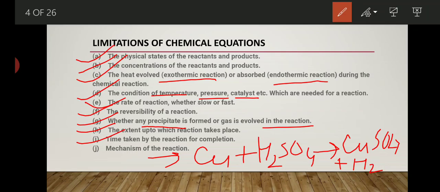Next is the time taken by the reaction for completion, means how much time is required for any reaction to get complete. That is also not mentioned. Some reactions get completed in 1 hour, some in 1 week, some take a time of 1 year also. So there is no time limitation for any chemical equation. That is also one of the drawbacks of the chemical equation. And the last is the mechanism of reaction. How any chemical equation actually works, that information is also very difficult to get from any simple chemical equation.